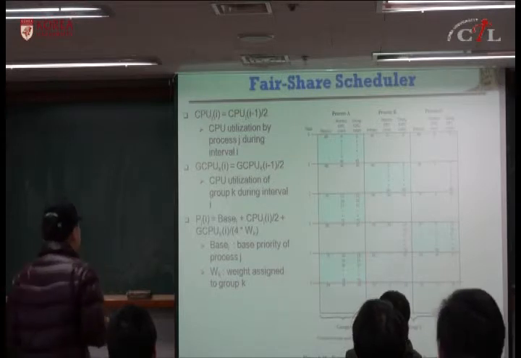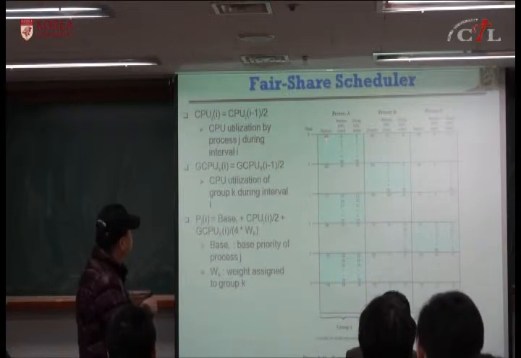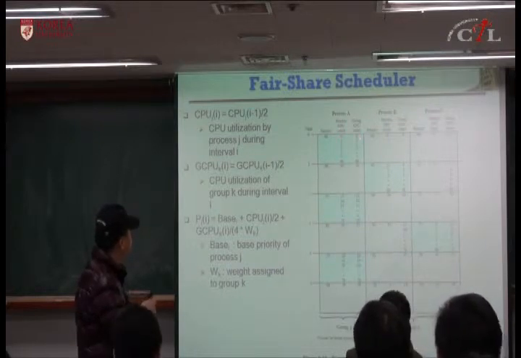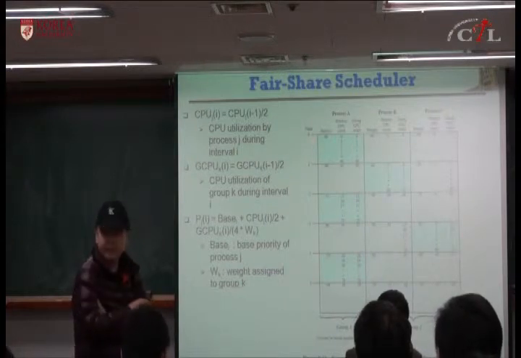So in this example, at the beginning, they haven't used CPU before, so their CPU utilization should be 0, and their group CPU utilization should be 0, and their base priority is all 60.